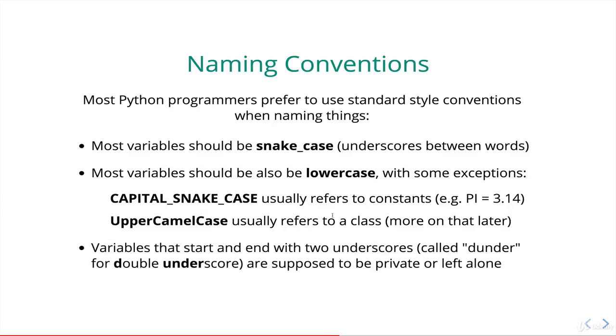And then variables that start and end with two underscores, like this, so there are two right there on either side, are called dunders, which stands for double underscore. But really the idea is that you just shouldn't touch them. They're not supposed to be for you to mess with. This is more common when you're working with other people's code, maybe an open source project or something that we're using that we didn't write.